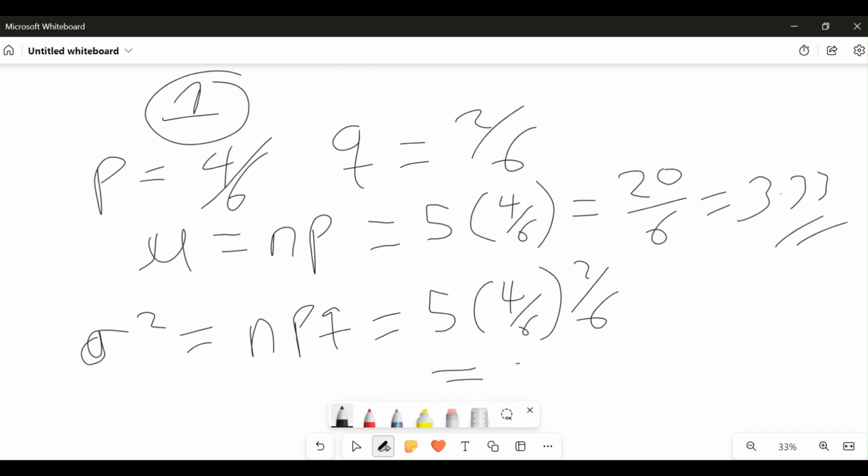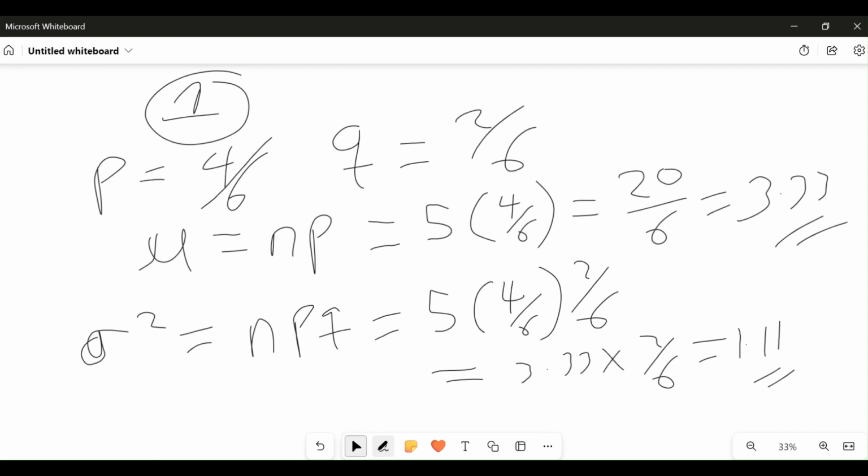So we're just going to multiply our mean 3.33 times 2/6, and that gives 1.11. That will be our variance.